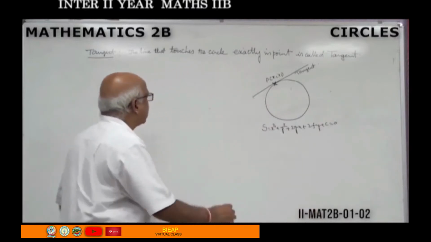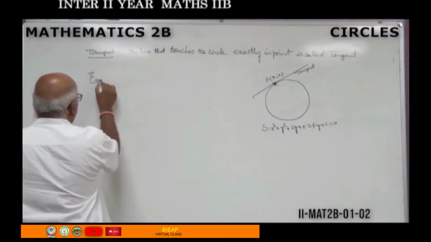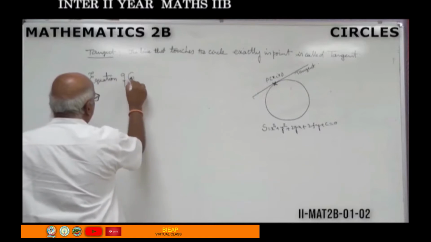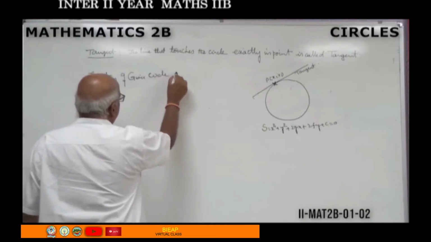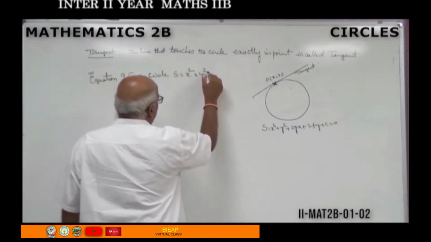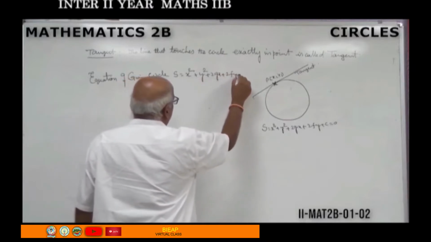For that, the procedure that can be adopted is as follows. First step: equation of given circle, S equal to x square plus y square plus 2gx plus 2fy plus c equal to 0.